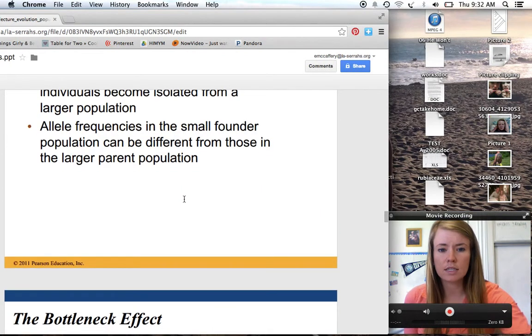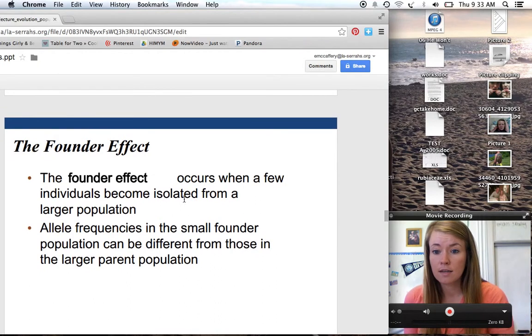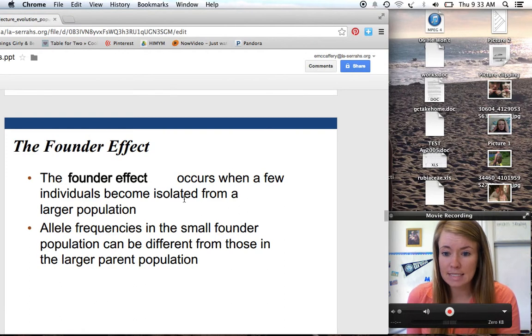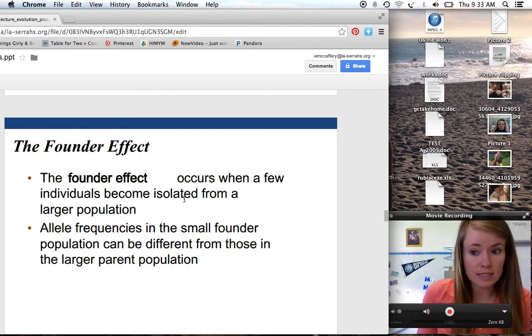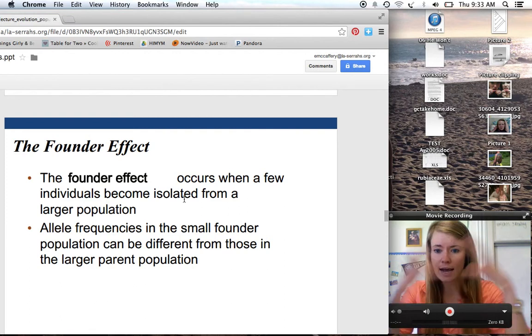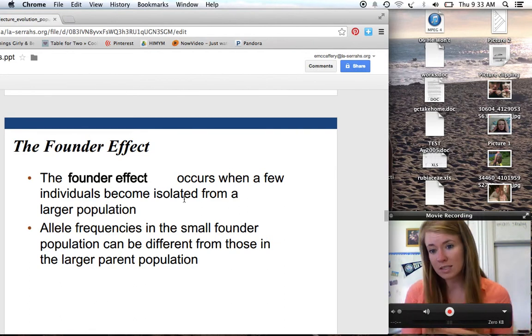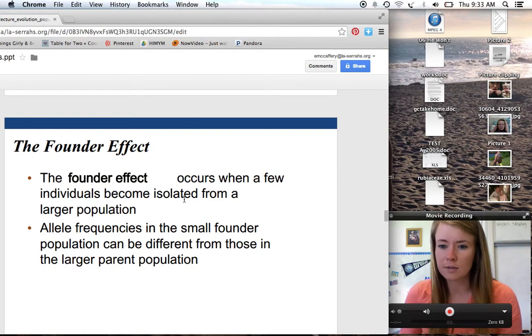Okay, so let's say that a handful of seeds of the red and the white flowers get brought to a new island where they were never there before. But let's say that only 3 white seeds get brought for whatever reason, or 3 white seeds and 1 pink seed. Now suddenly our allelic frequency is much, much different than the original population. So the founder effect isolates just a few individuals at random and has them start an entire new population. So just the fact that we have a random assortment of alleles to start off with, the new population is not going to be similar to the old population, or probably not. The allelic frequencies are probably going to be totally different.